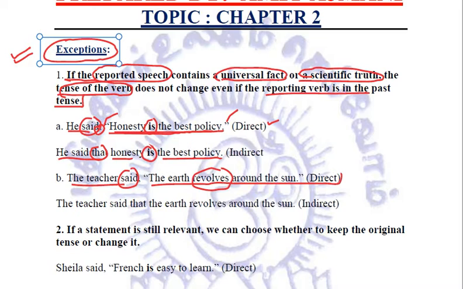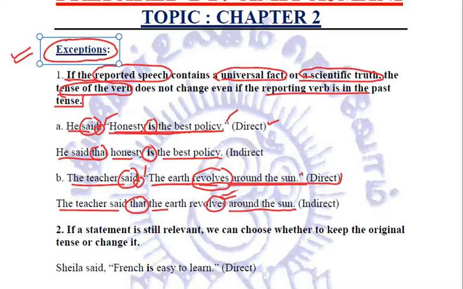And this actual sentence is once again a universal truth that the earth revolves around the sun. It's not that it initially revolved around the sun and now it doesn't. So we cannot change the tense, and while converting into the indirect speech, what we are going to write is: the teacher said that the earth revolves around the sun, the comma removed, that used, inverted commas taken away, without changing the tense of the direct or the reported speech.